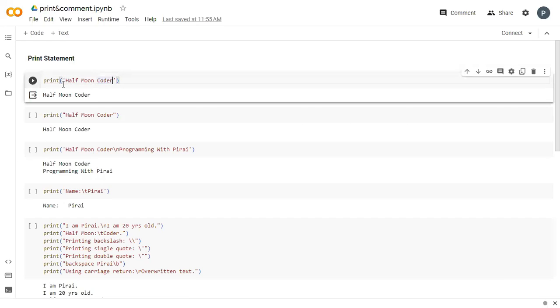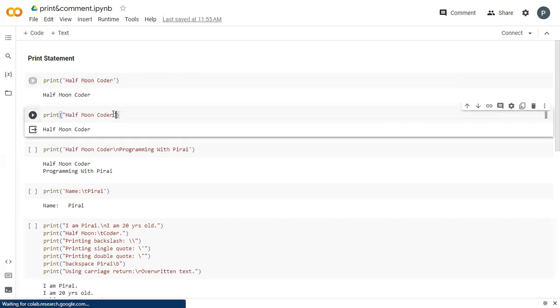Now, see here, print, open parenthesis, single quotes, Half Moon Coder. So this Half Moon Coder is printed at the console when we execute this statement. Now, do we only want to use single quotes? No, we can use double quotes also. See here, I have used double quotes, so here also the result is the same as with single quotes.